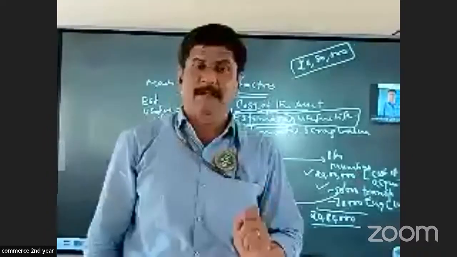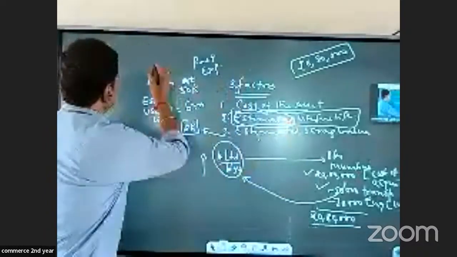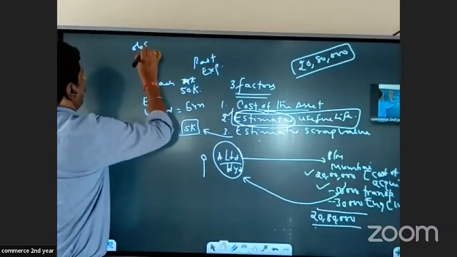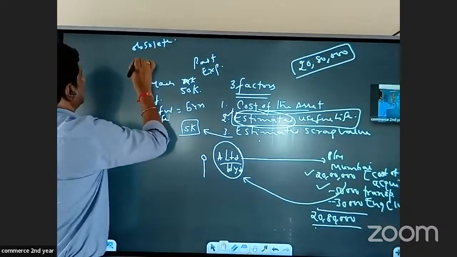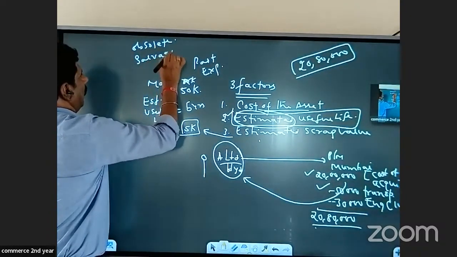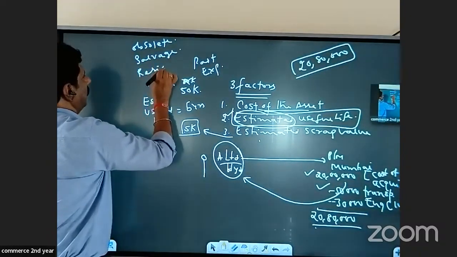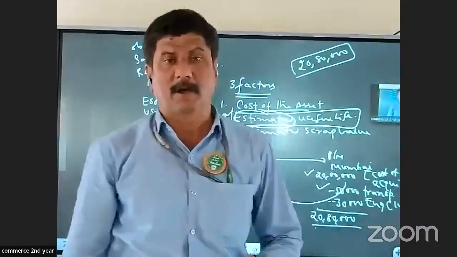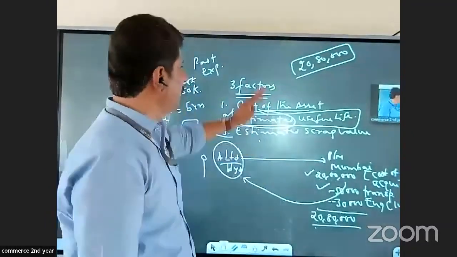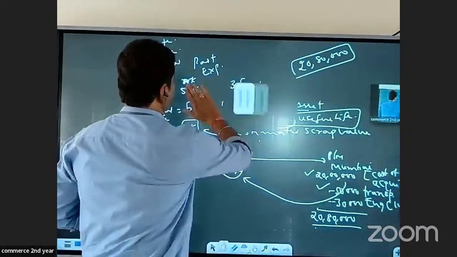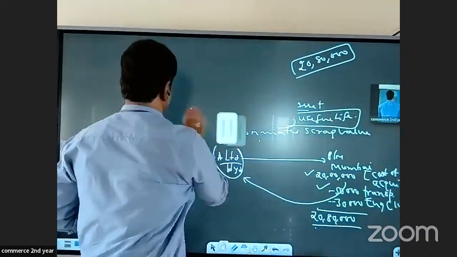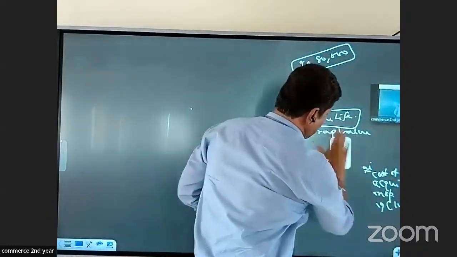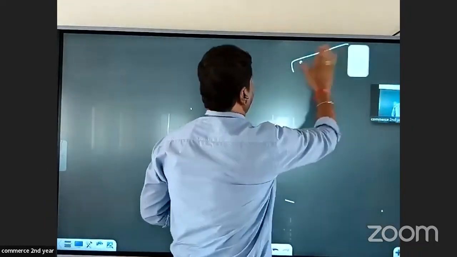We also call this scrap value as obsolete value, or we call it salvage value, or we call it residual value. So, what is estimated scrap value? It is the value that an asset realizes after its useful life. So these three factors are important for the calculation of depreciation. Depreciation, I repeat what it is. It is a continuous and gradual diminution in the value or quantity or quality of an asset due to several reasons.